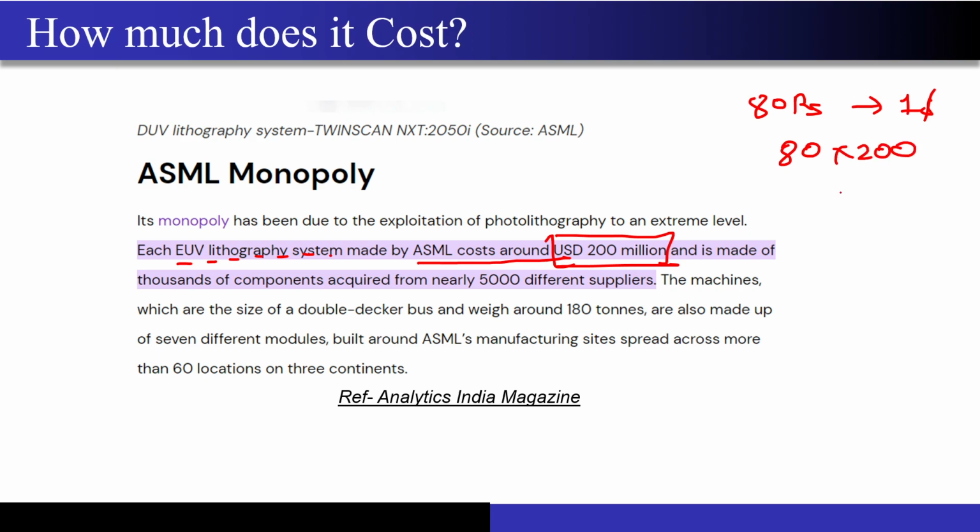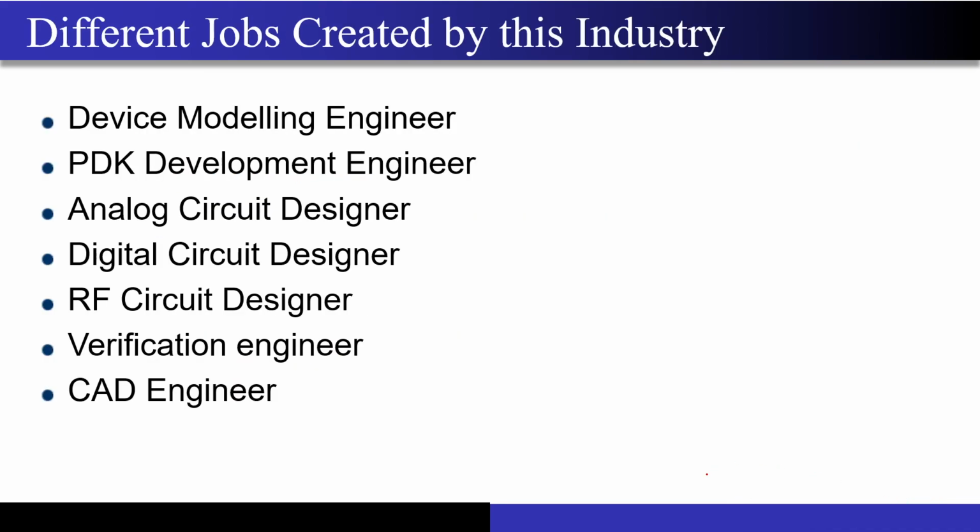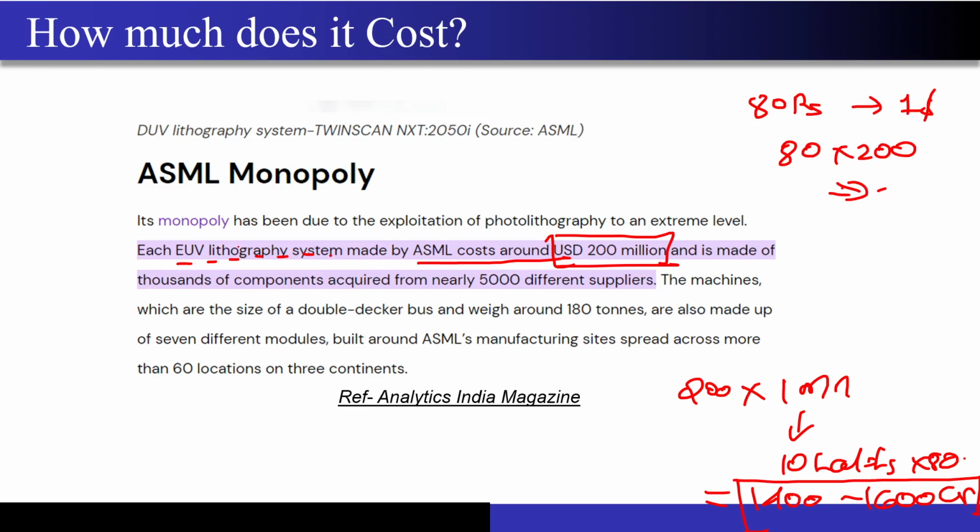Wait, I am doing something wrong. $200 million, right? So I have to take 1 million, which means 10 lakhs. Then I have to multiply it with 80. So this will come out to be something like 1400 to 1600 crores. So this is the cost that you have to bear to set up a foundry if you want some advanced customers, right? And who needs this kind of chips?